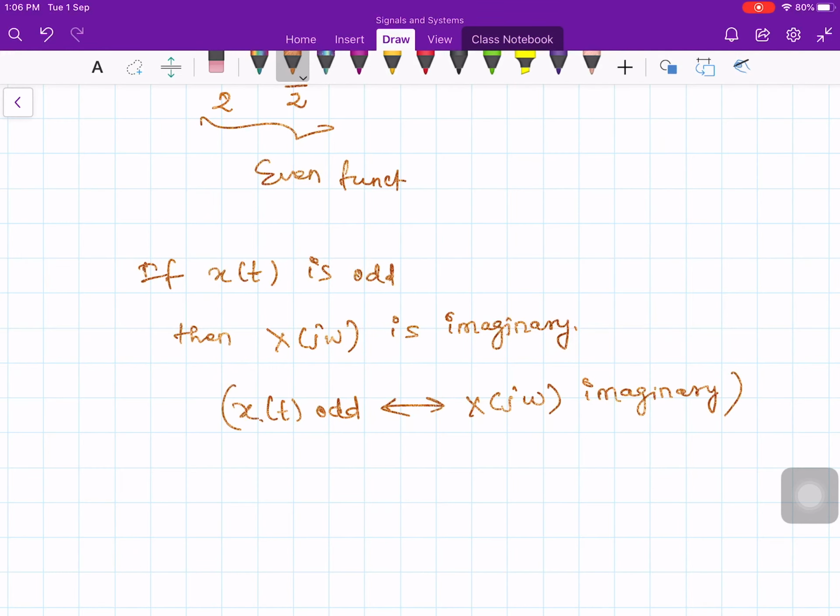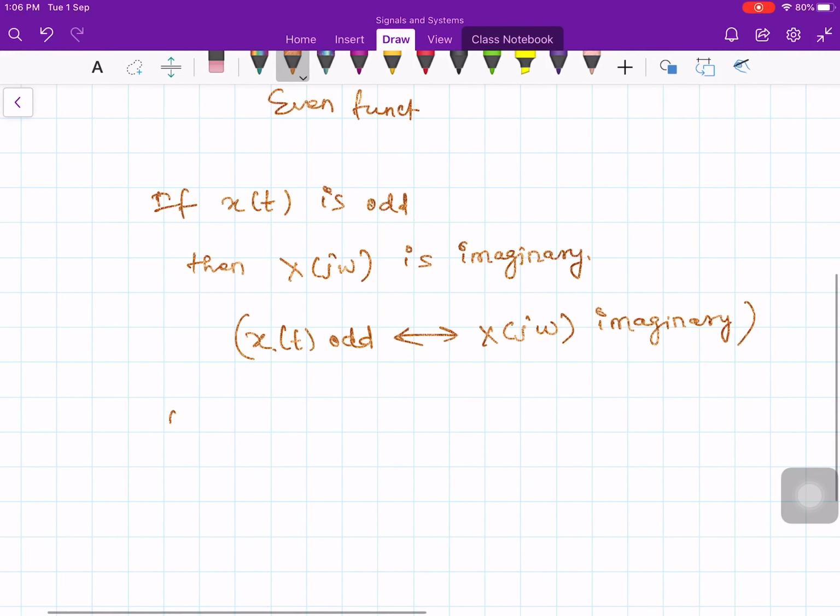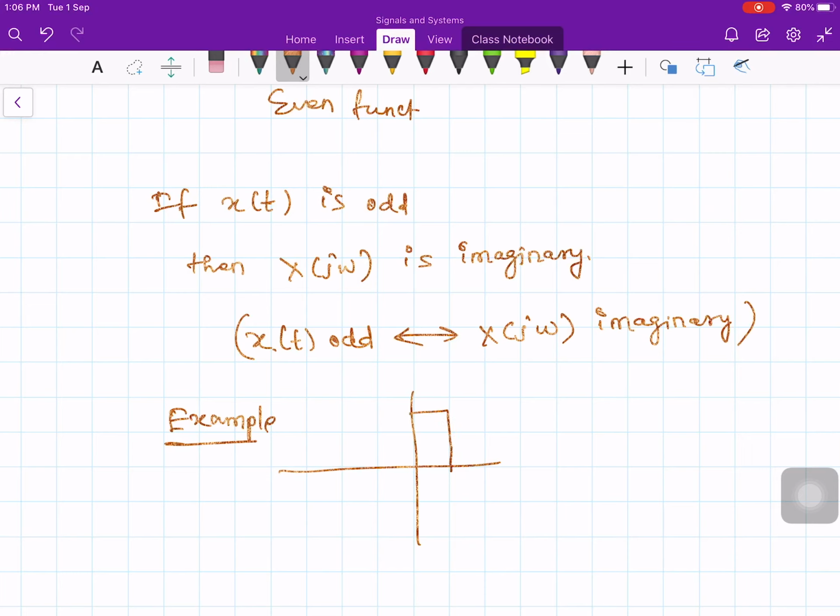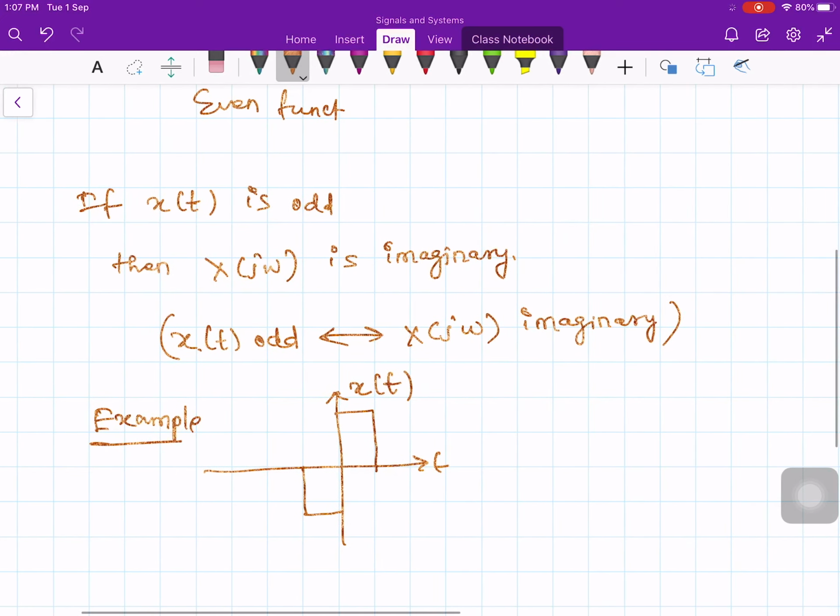Now for example, if you take an odd signal in the time domain, let us say the signal is like this and like this. This is x of t and t. Now let us say this amplitude is a and this amplitude is minus a, and this one is minus d by 2 and this one is plus d by 2.